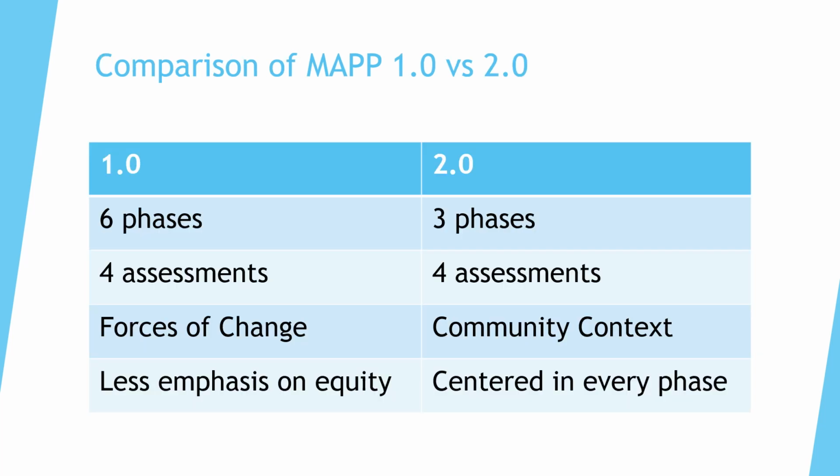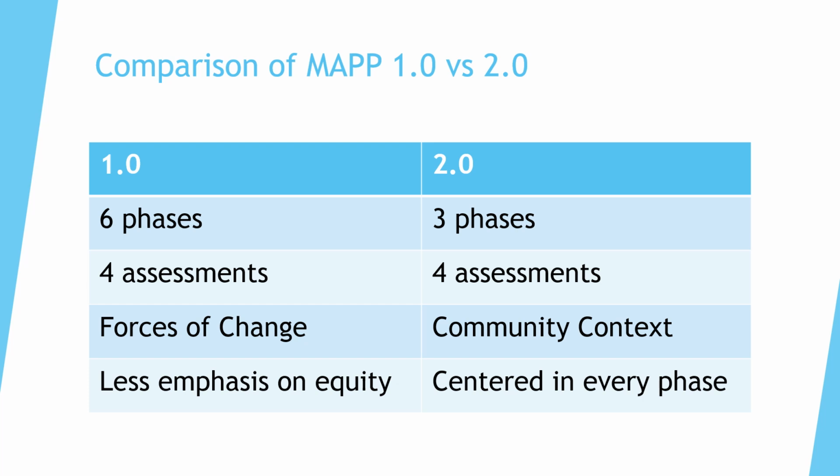So what's new in MAPP 2.0 compared to the original version? MAPP 1.0 laid the groundwork, providing structure to public health planning, but MAPP 2.0 refines and modernizes that foundation. It simplifies the number of phases, integrates quality improvement and equity more explicitly, and offers more practical tools for local adaptation. One key improvement is the clearer focus on implementation.